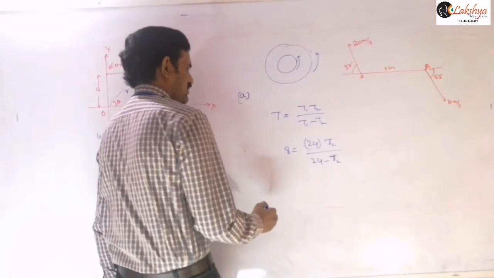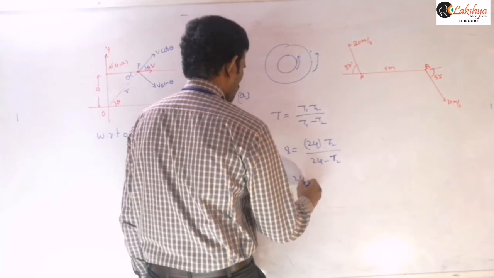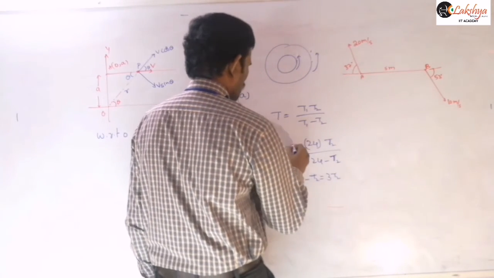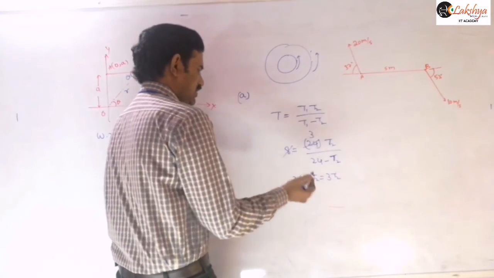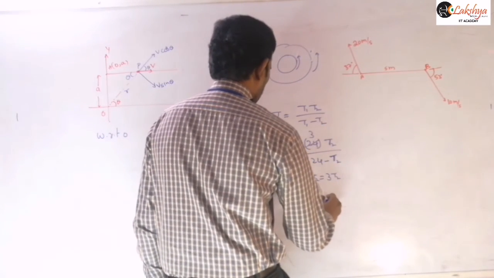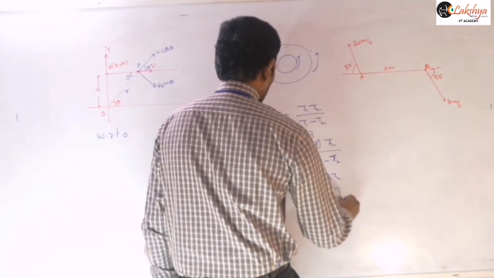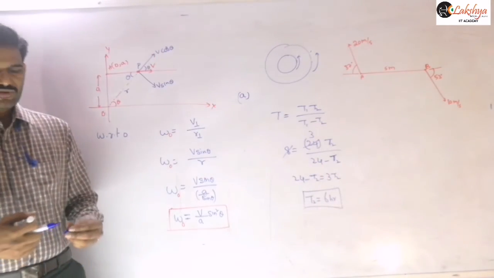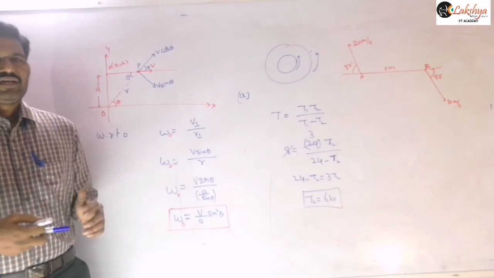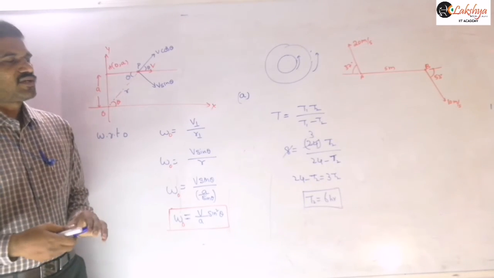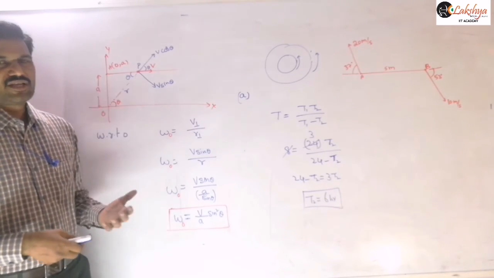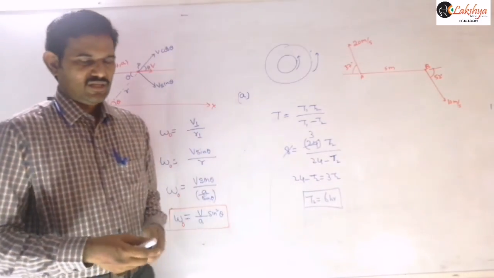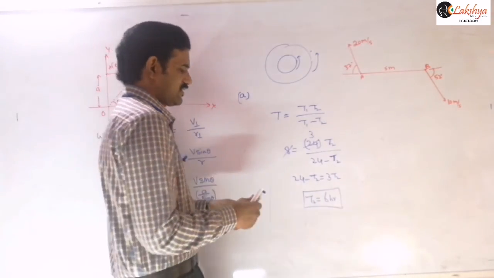To simplify, I can write 24 minus T2 is equal to 3T2, because the 8 cancels. Therefore T2 is equal to 6 hours. That means the time period of that satellite will be 6 hours. It will complete one revolution with a time period of 6 hours. Now if it is traveling in the opposite direction, we need to take the positive sign there.